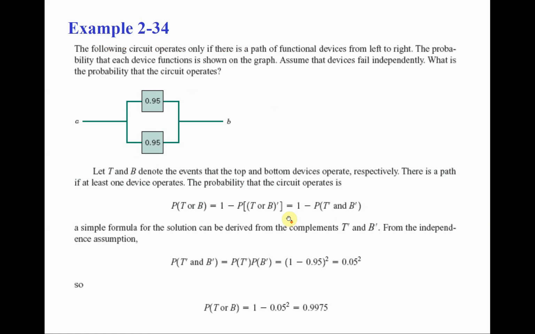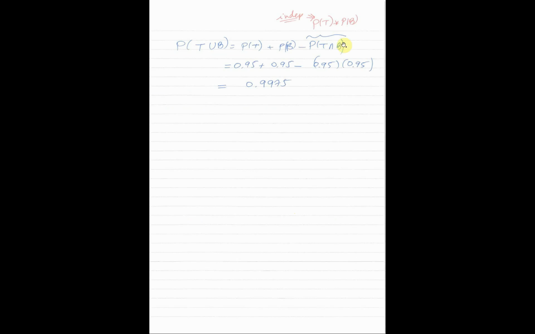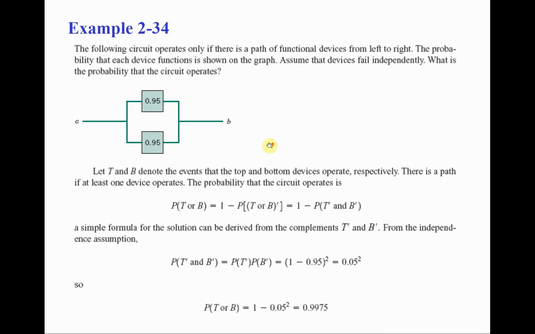So what we can do here is replace the probability of the top intersection the bottom with the probability of the top times the probability of the bottom, which is 0.95 times 0.95. So if we substitute, 0.95 plus 0.95, the first two terms, and then minus 0.95 times 0.95. The only remaining task is to do this calculation. Obviously, the multiplication we have to do first, 0.95 times 0.95, and then we add the terms and subtract, and the answer is 0.9975.